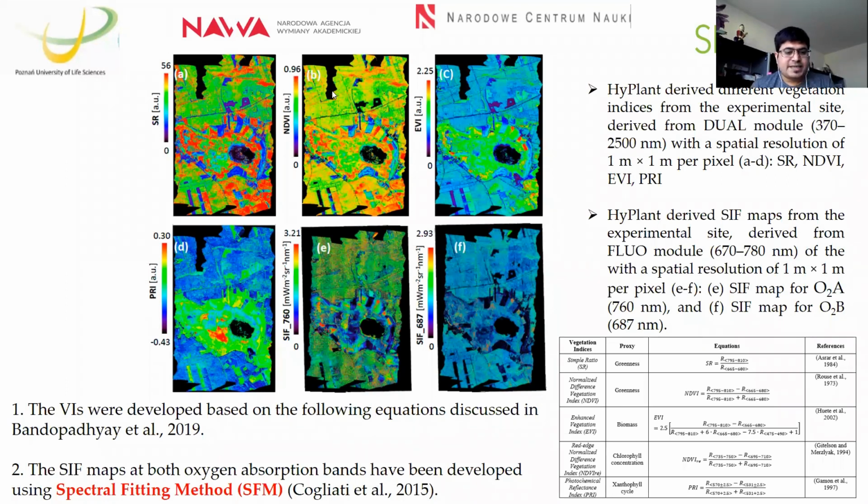At the same time, we used the spectral fitting method, not the advanced one, the previous one, which has been clearly described by Cogliati et al. in 2015. We used the spectral fitting method to develop the SIF maps over the study area at the 760 and 687 nanometer bands.